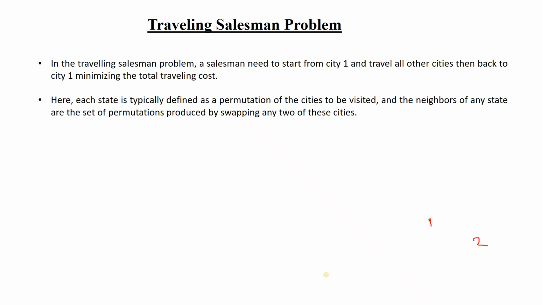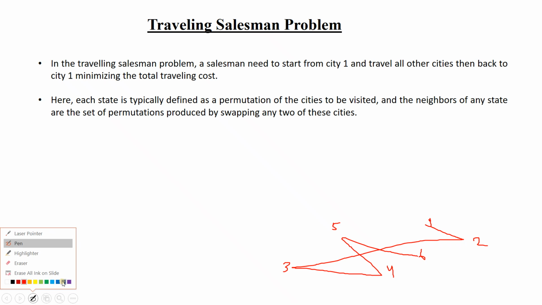That means different cities are there. Suppose city 1 is over here, city 1, city 2, city 3, city 4, city 5, city 6. He will start from city 1. So if he goes like this, 2 to 3, then 4, 5, 6, the distance is more. So the more the distance, the more the traveling cost. But if he takes this route, okay, 1 to 2, then 6, okay, so he has to reach 1 again.